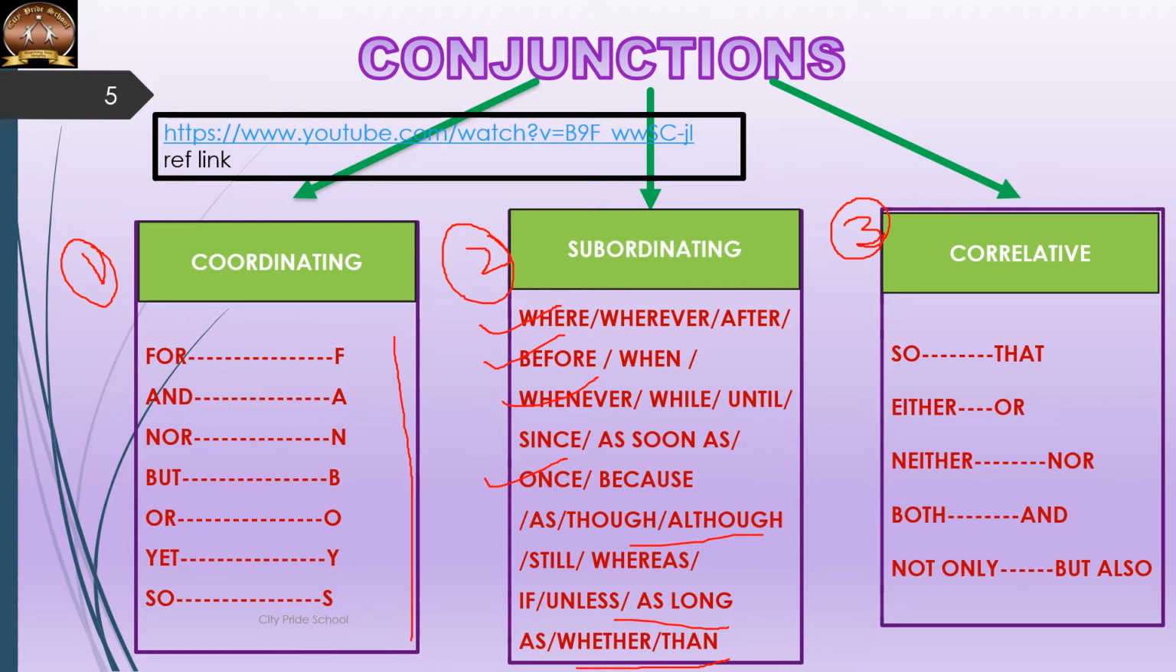Then correlative, now the peculiarity about correlative conjunctions is they are always used in the form of pairs, like so that, either or, neither nor, both and, not only but also. So they are used in pairs, and in a way we can say correlative and coordinating conjunctions are almost the same. Their function is almost the same. The only difference between them is correlative conjunctions are always used in pairs.